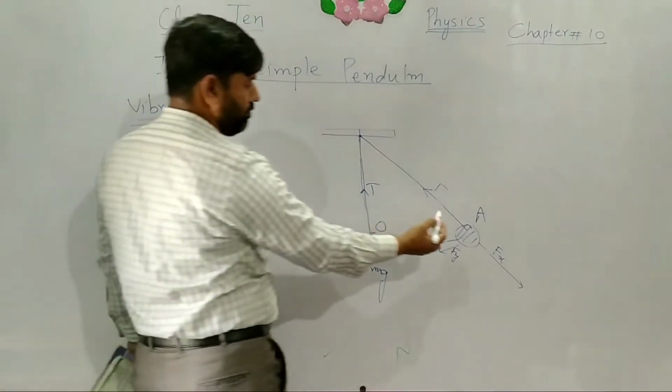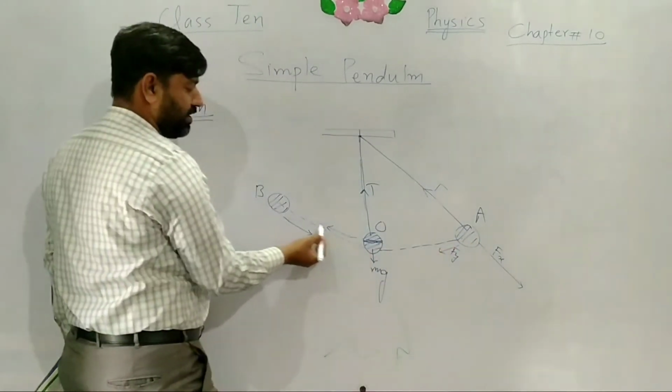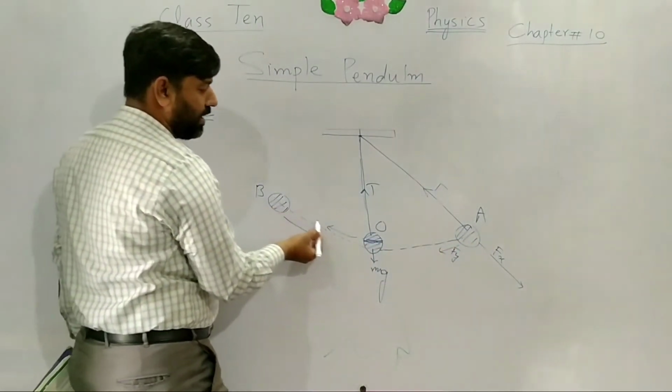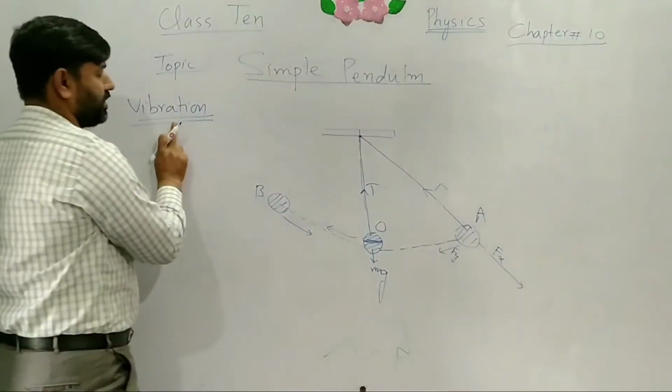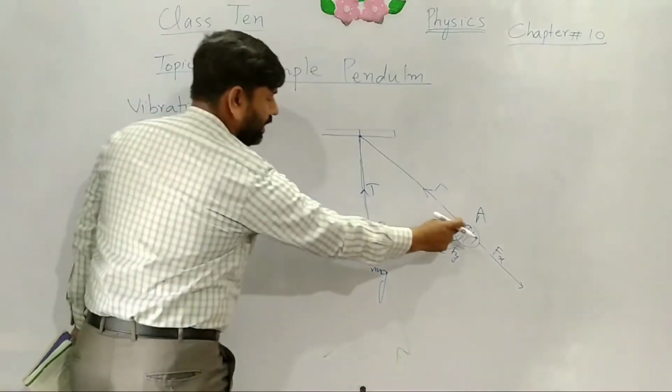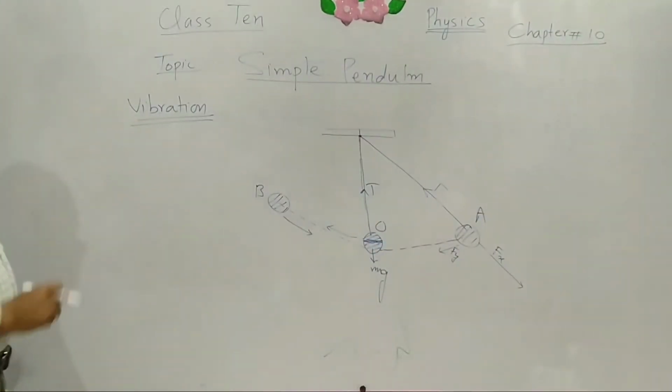If we start from A, the ball will start from A, it will move towards O and then B, and then it will come back to O and A. Here we can say that there is completion of one vibration from A to B and then back to A. This is one complete vibration.